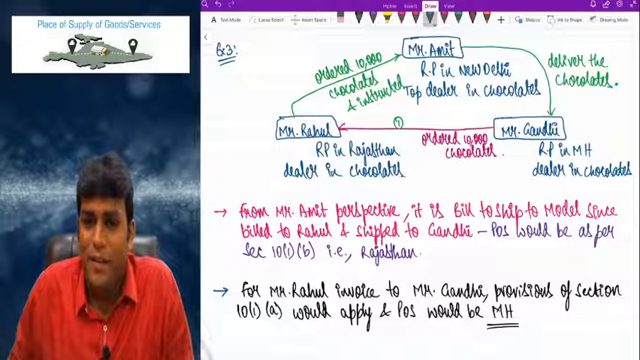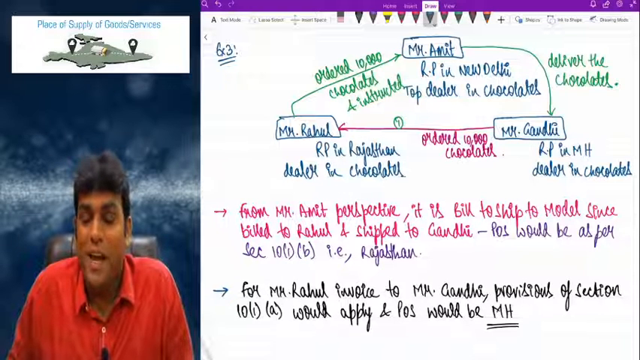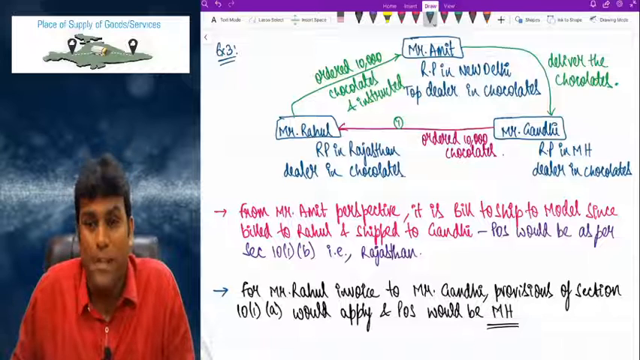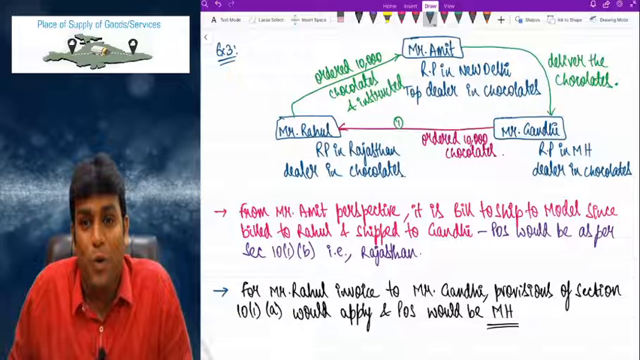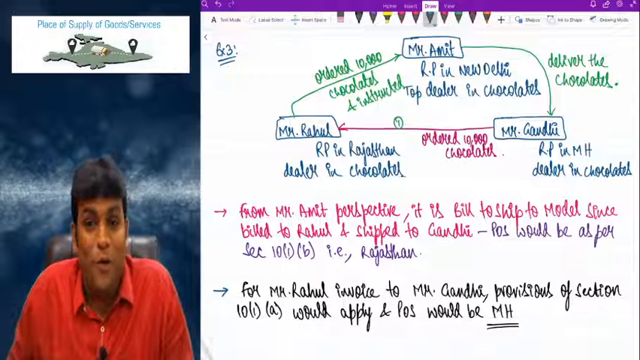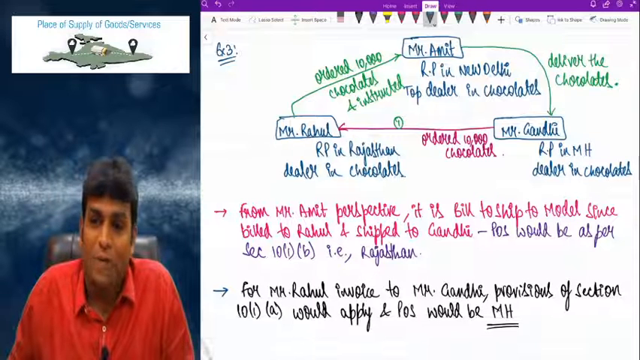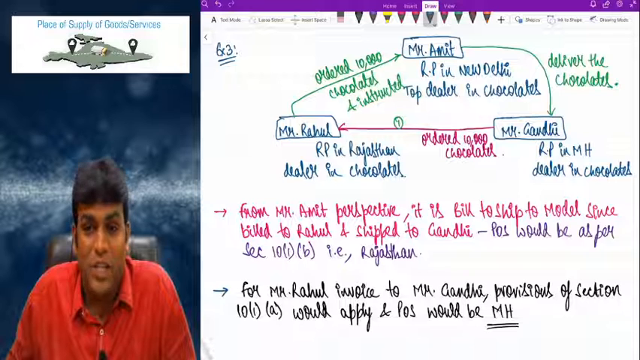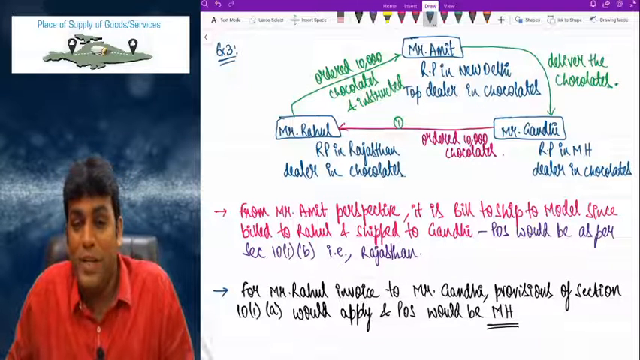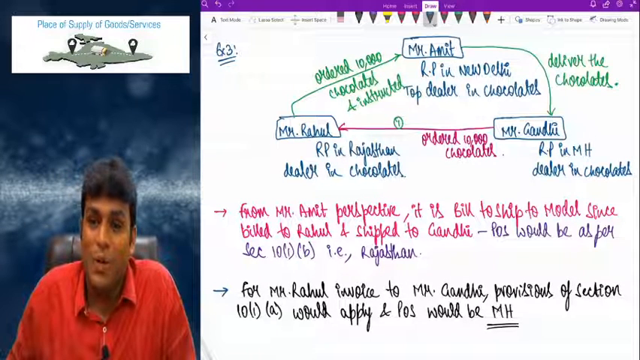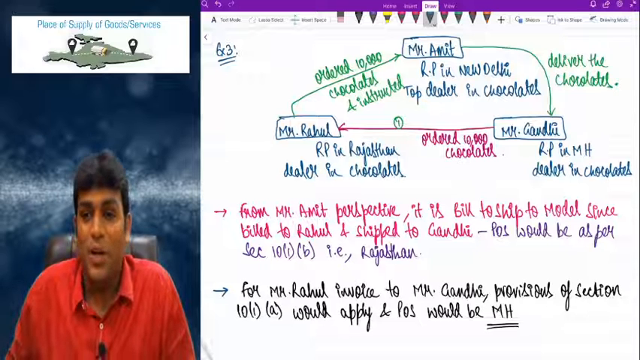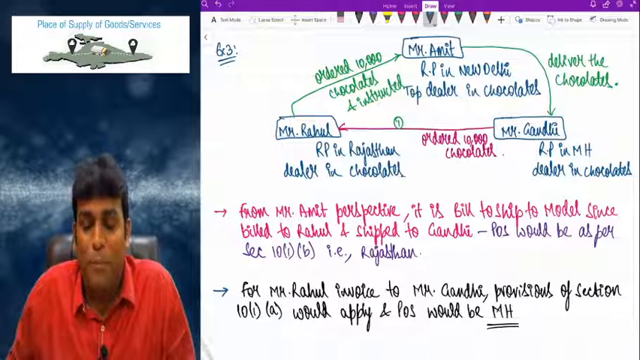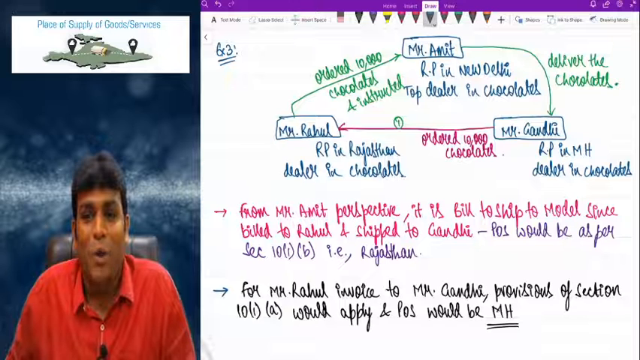So in this example, we have to see from 2 perspectives: what is the place of supply for the Amit invoice and the place of supply for the Rahul invoice. For the Amit invoice, obviously we'll apply 10(1)(b), but for the Rahul invoice, we'll apply 10(1)(a) because nobody gave instructions to Rahul. Whereas Amit has sent goods to Gandhi only upon the instructions of Mr. Rahul.